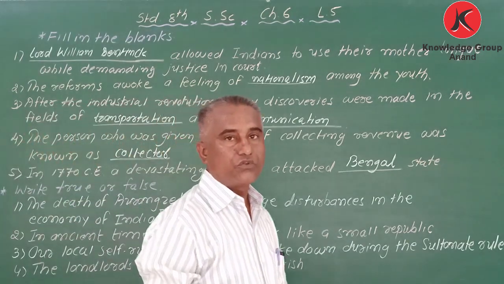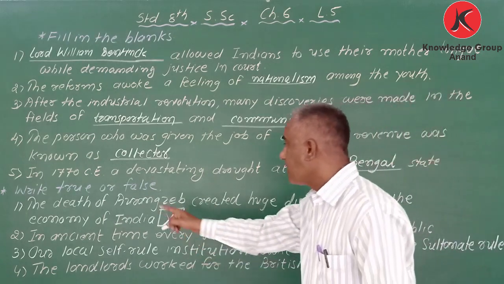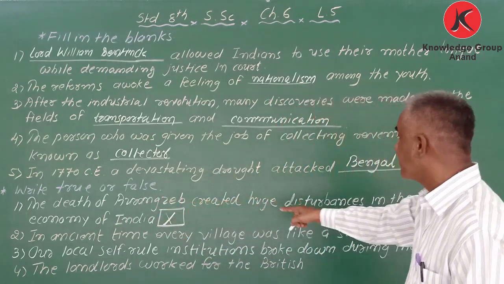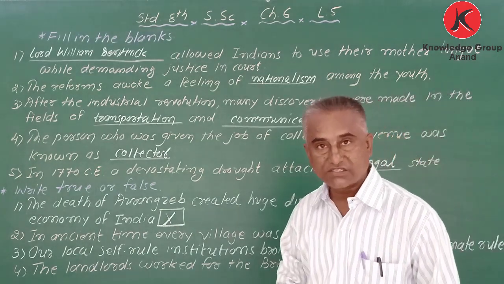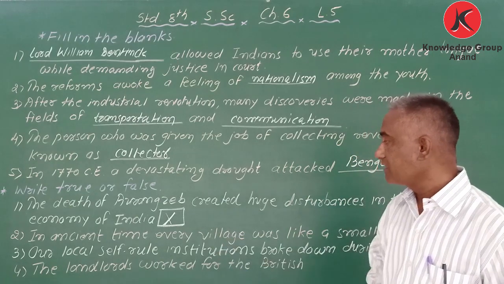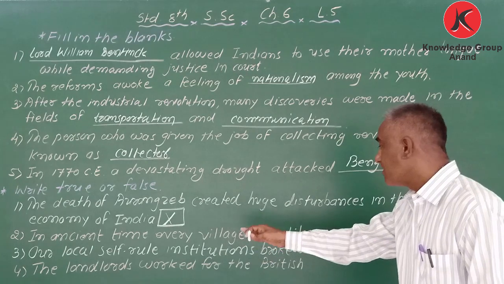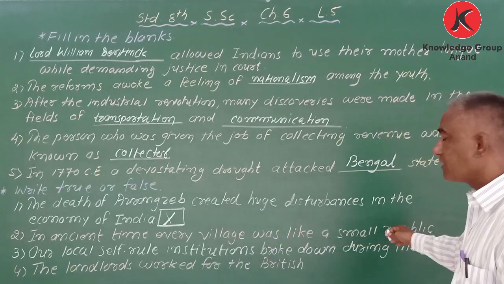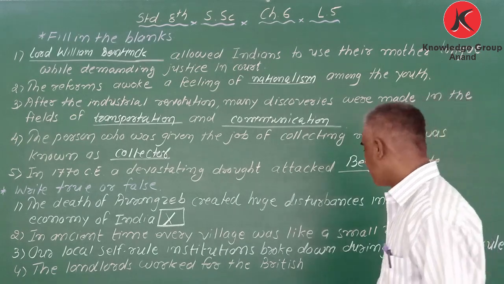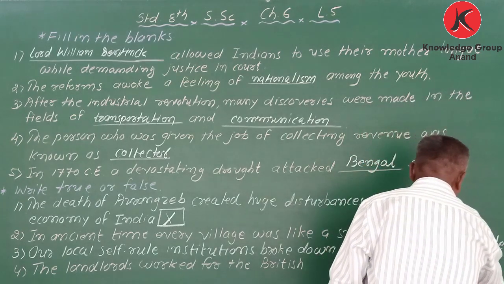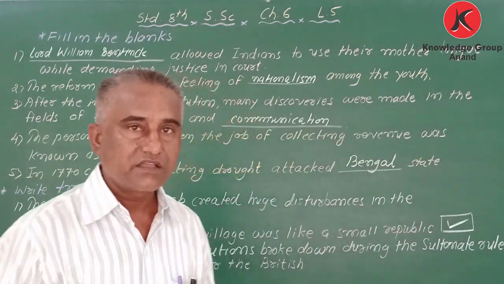It means you know a little bit. So first sentence is false. Next, in ancient time, every village was like a small republic. What is the answer? Correct. You have given correct answer means it is correct. So first sentence was false and second one is correct.